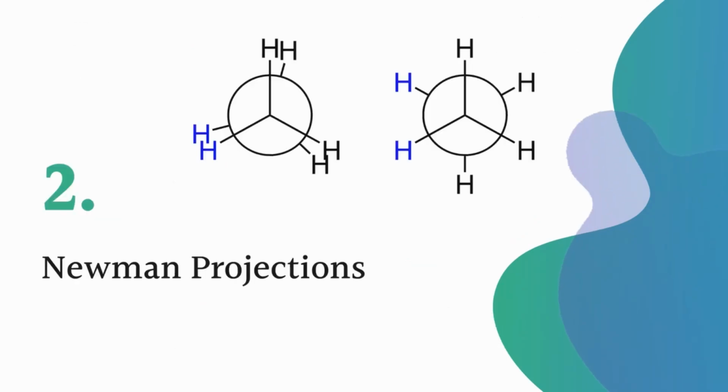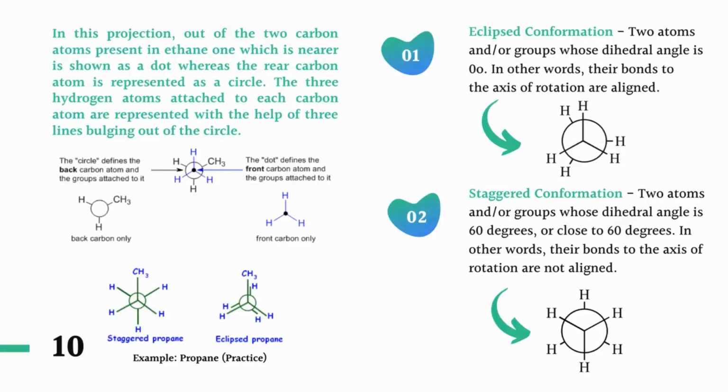The second type of projection is called Newman projection. Let us take the example of ethane. In this projection, out of the 2 carbon atoms present in ethane, the one which is nearer is shown as a dot, whereas the farther carbon atom is represented as a circle. Always the back carbon is represented as a circle and the front carbon as a dot.